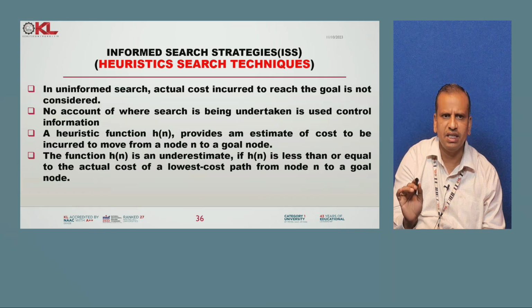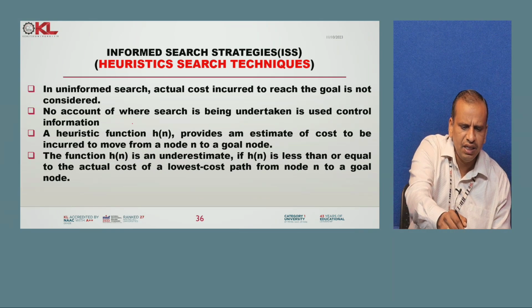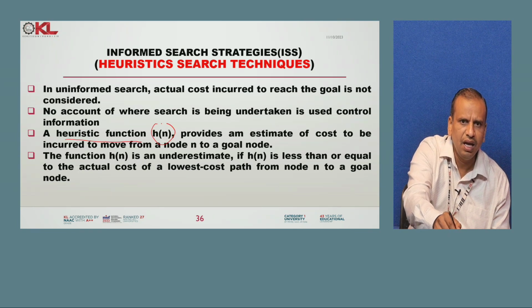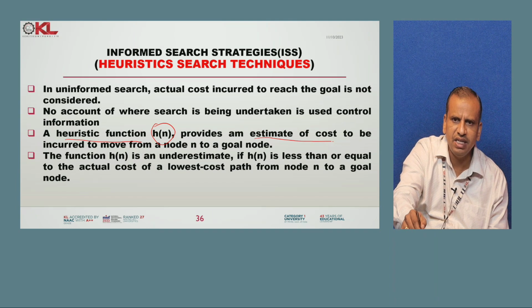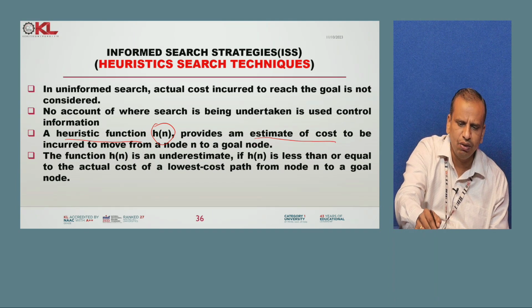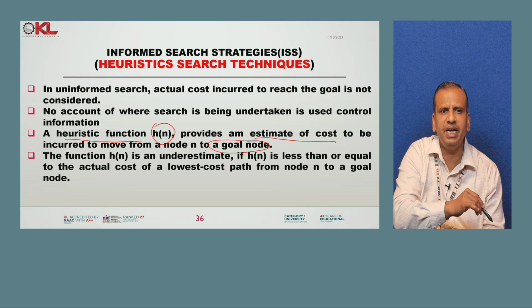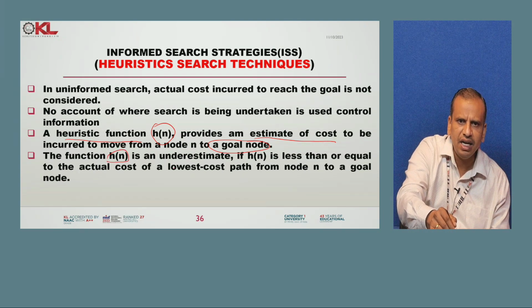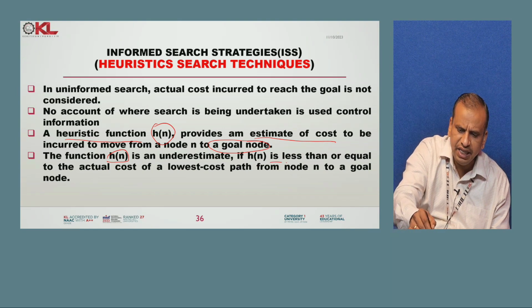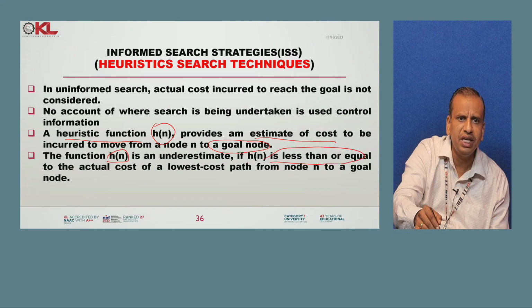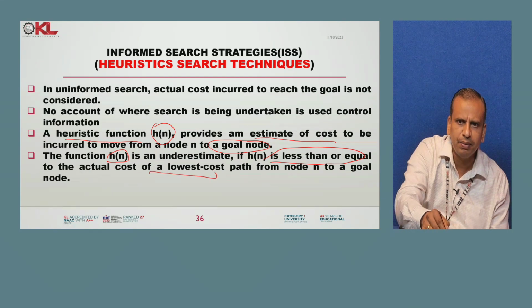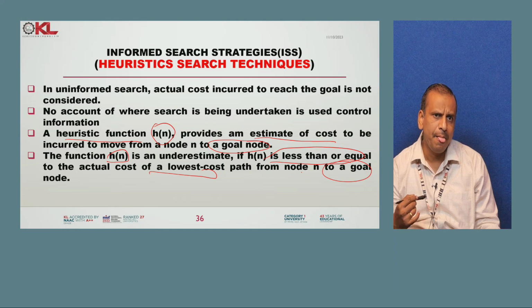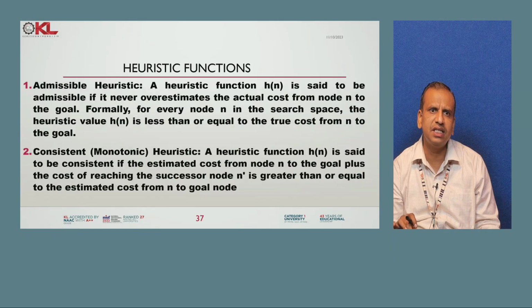Whereas here you use the heuristic function called h of n, which estimates the cost to reach the goal state. This h of n is an underestimate, it is less than or equal to the actual cost, and we deal with the lowest cost to reach the goal state.